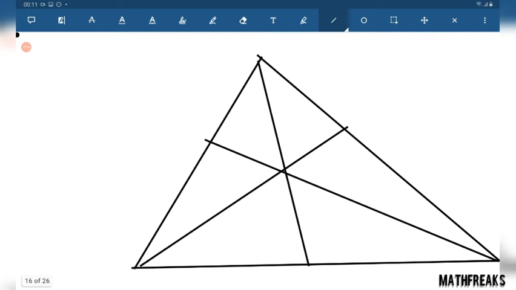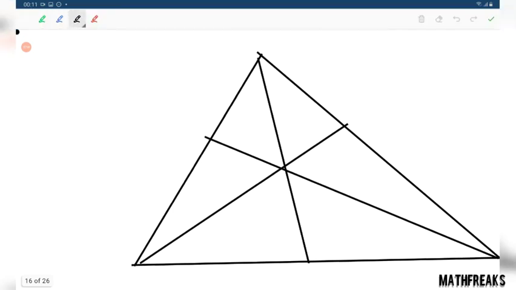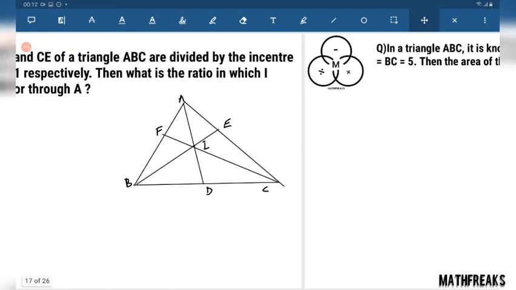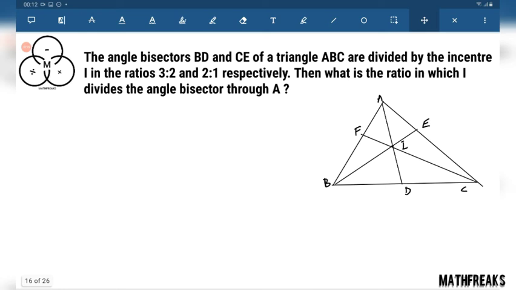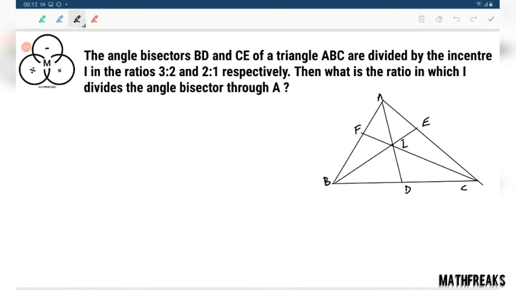This is the point of concurrency, I, this is A, B, C, D, E, F. The angle bisectors BD and CE of a triangle ABC are divided by the incenter in the ratio 3:2. Let me name this side a, this side b, this side c.